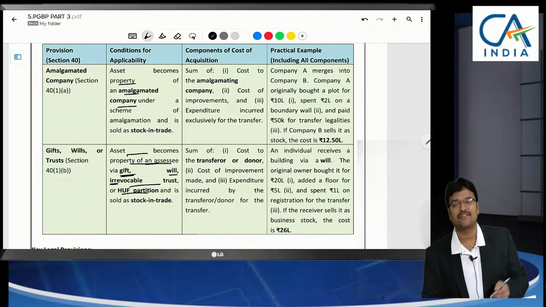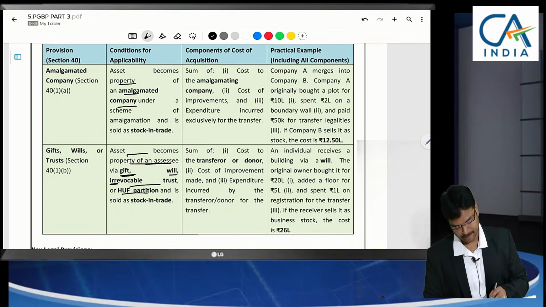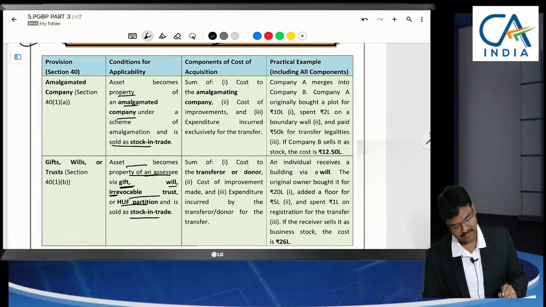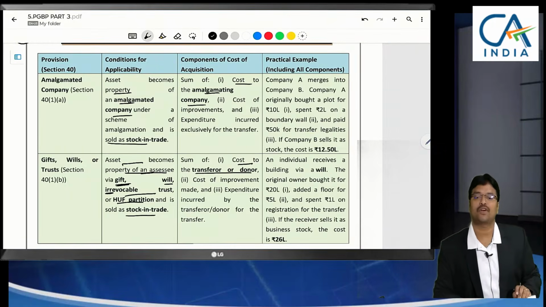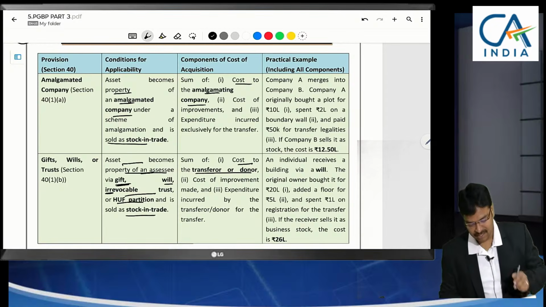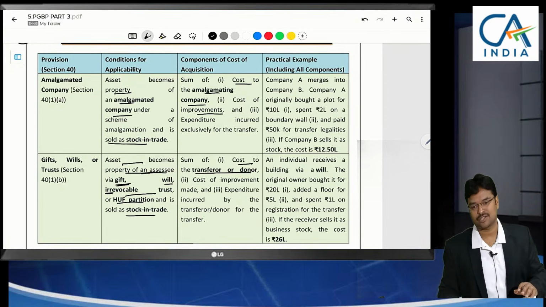On partition of HUF, we have received an asset, but it is our stock from our point of view. We are using it as a stock, and it is sold as stock in trade. In this case, the cost to the previous owner, the cost to the transferor, plus our cost of improvement should be considered as the real cost.